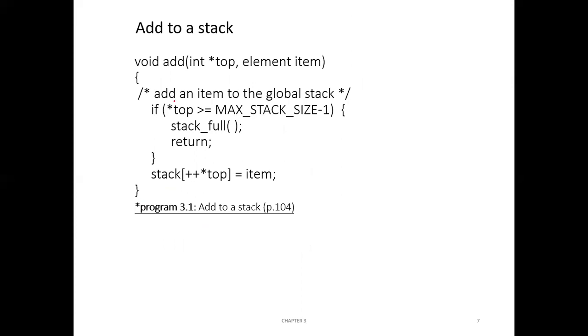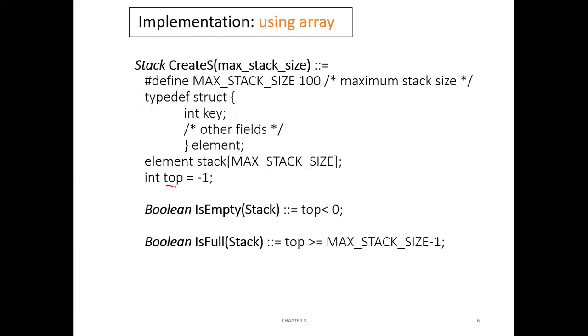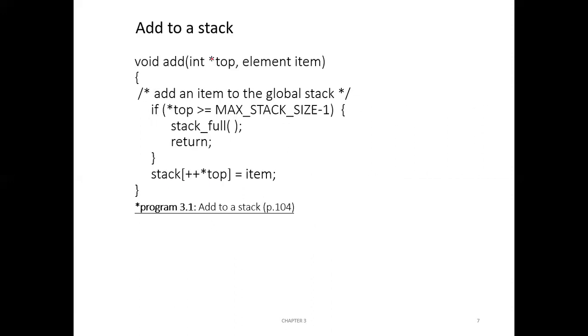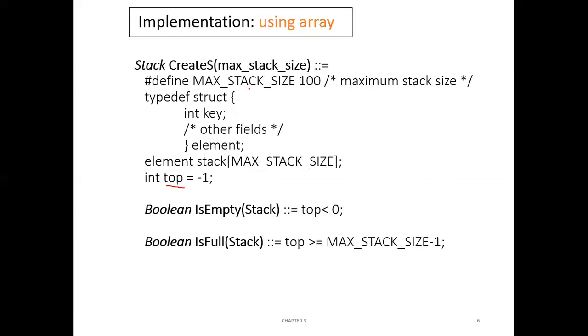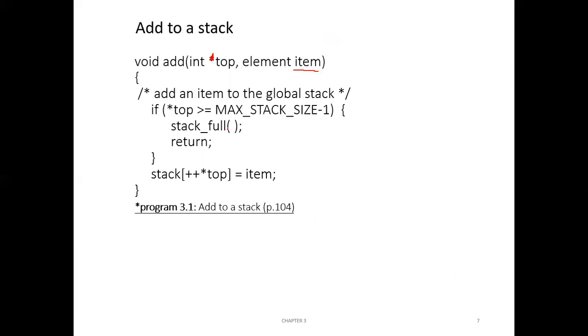Then, inserting an item into a stack. Here we are using void add(int *top). Here we are using a pointer, but you can also use an ordinary variable. Let us not assume a pointer because here top is not declared as a pointer. So let us remove this pointer part. It's an ordinary variable. So void add(int top, element item). This item is of type element, that is, each item will have a key, item.key. That item should be pushed into the stack.